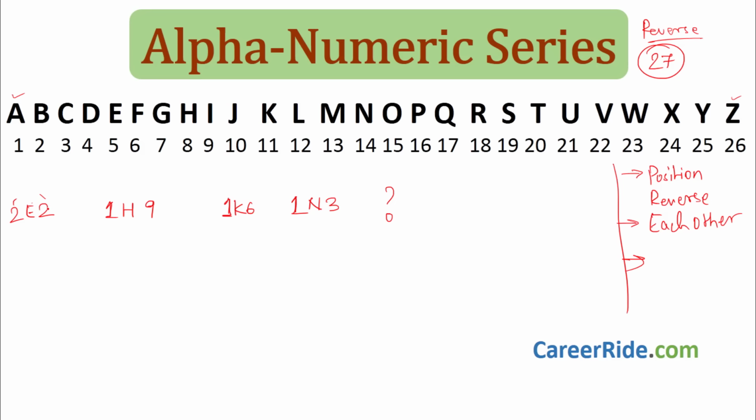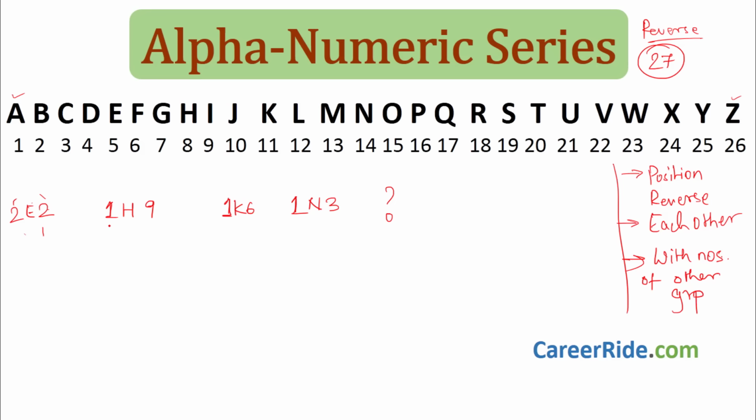Now 2 and 2, we know 2 is equal to 2. 1 and 9, we don't know what relation it is. 1 and 6, again don't know what relation. 1 and 3, don't know what relation. So over here, we should try to find if they have any connection with each other. Okay. Now, if that is not the case, then try to find relation with numbers of other groups. Like for example, here we have 2 and 2.